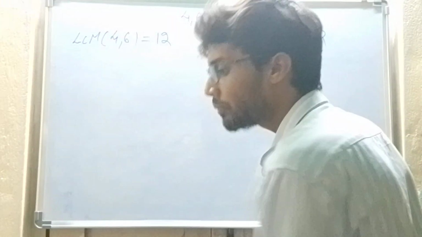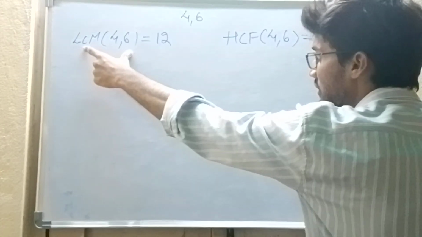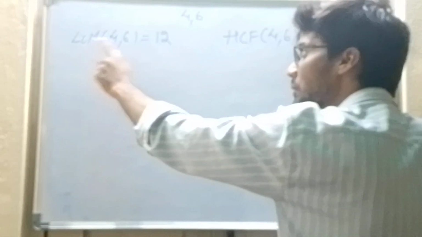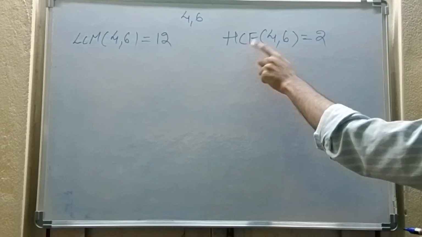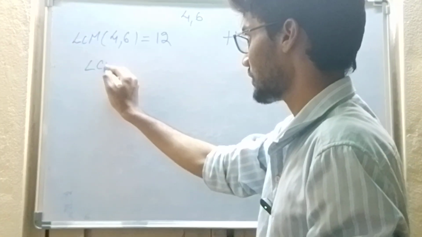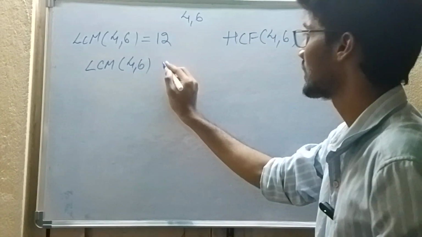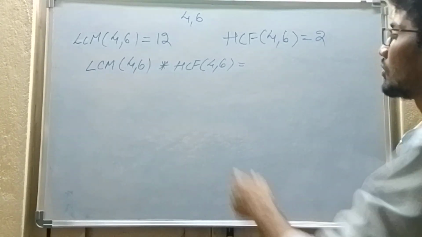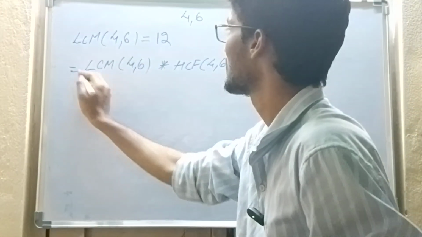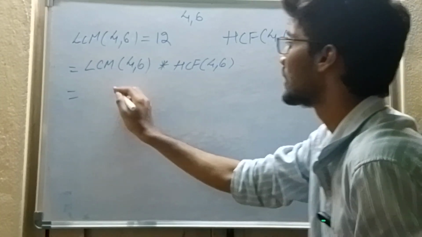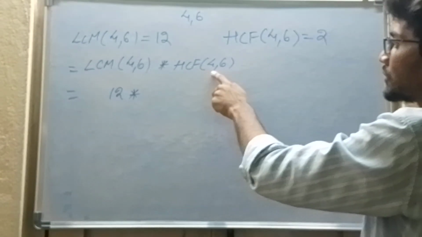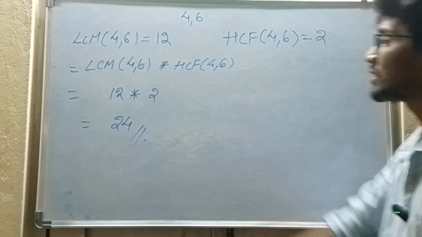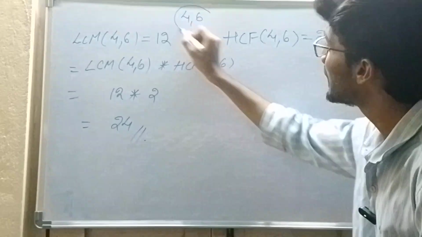Now what I am going to do is multiply the LCM of 4 and 6 with the HCF of 4 and 6. Let us see what I will get. LCM of 4 and 6 into HCF of 4 and 6. The LCM of 4 and 6 is 12. The HCF of 4 and 6 is 2. The answer I got is 24. Now I will multiply these two numbers.